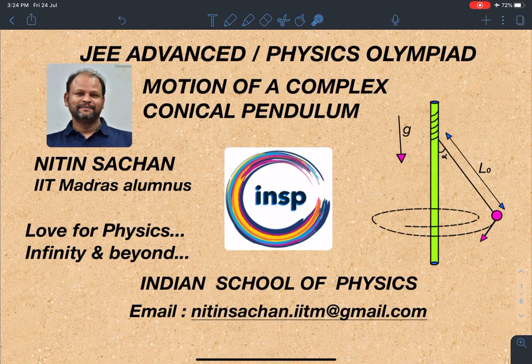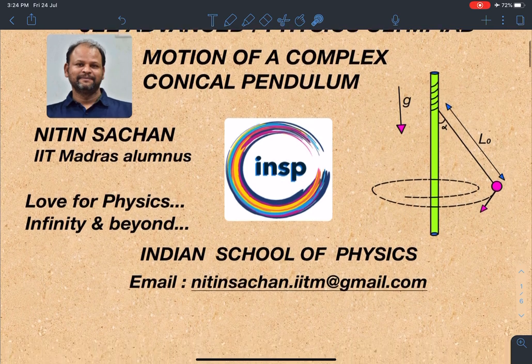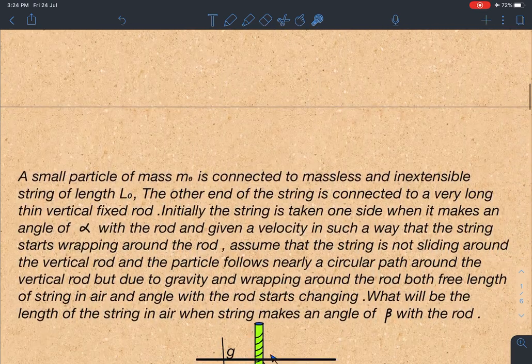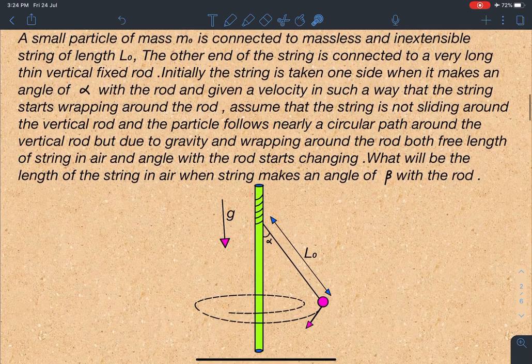this problem appeared in one of the Olympiad competitions, and I found it quite challenging and slightly different from the regular ones. So let's discuss this problem, and what kind of thoughts will come while solving it or while going through this problem. We will discuss these points. So here is the statement of this problem.